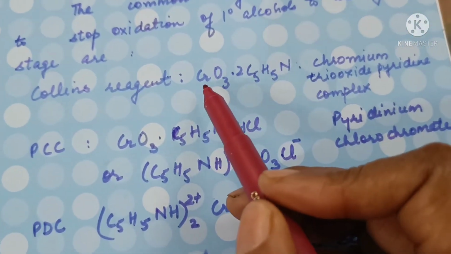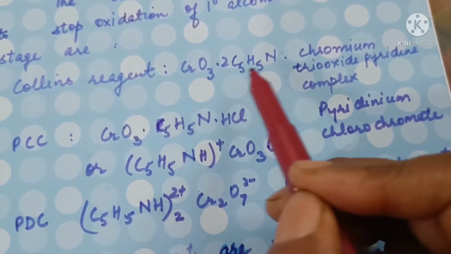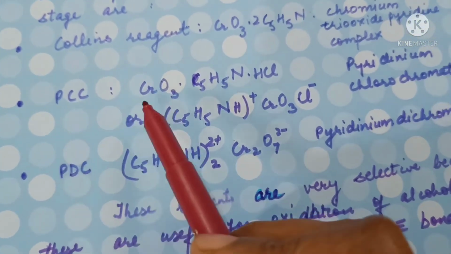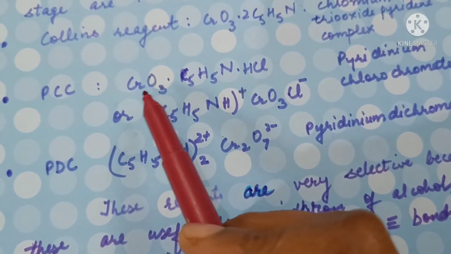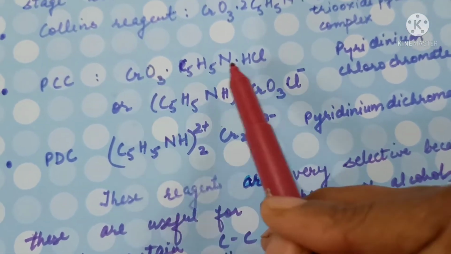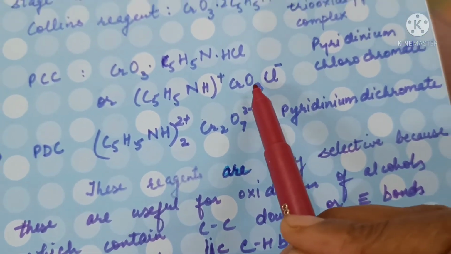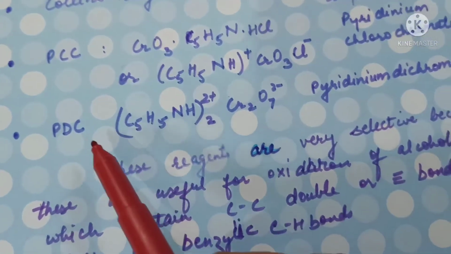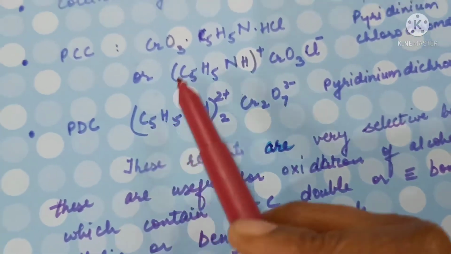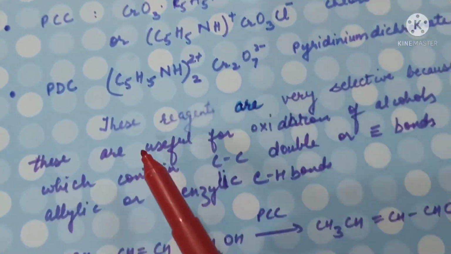This is chromium trioxide pyridine complex. Similarly, pyridinium chlorochromate, made from chromic anhydride, pyridine and hydrogen chloride. This is pyridinium chlorochromate, PCC. Similarly, we also have pyridinium dichromate. These can restrict the oxidation to the aldehydic stage.